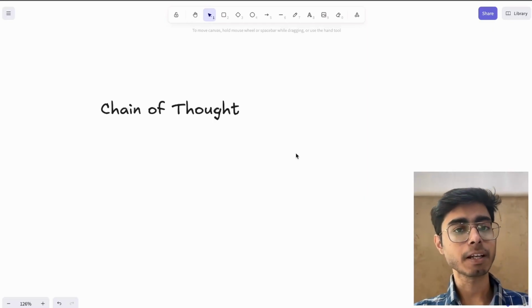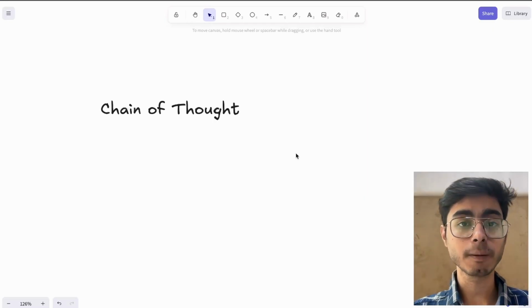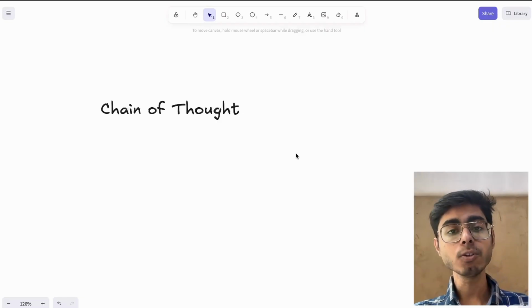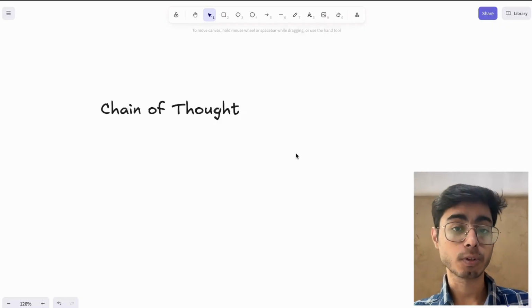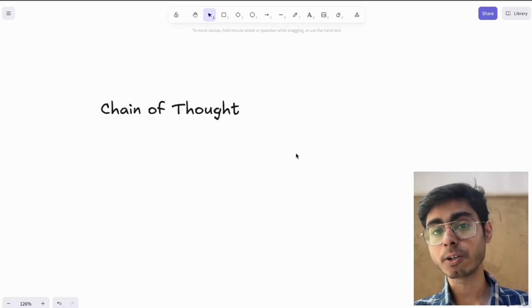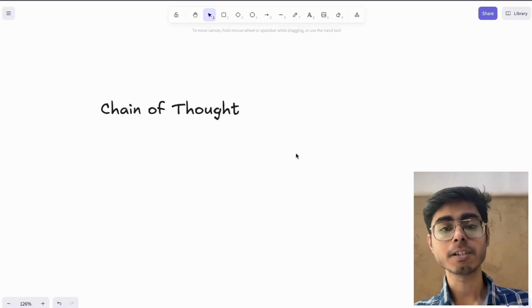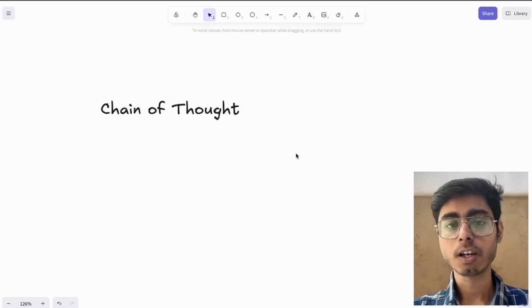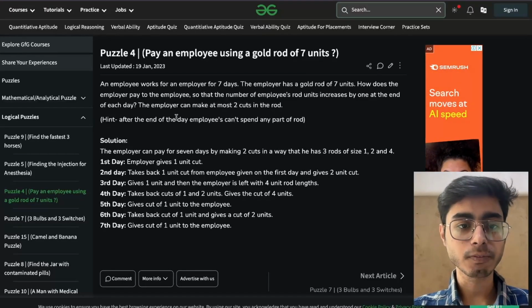This is a very simple example, but let's say you're solving a mathematical puzzle or a coding question. There you have to think more about these steps that you're taking, because all of those steps itself will lead to the final solution. So similarly, I have this puzzle in front of me.